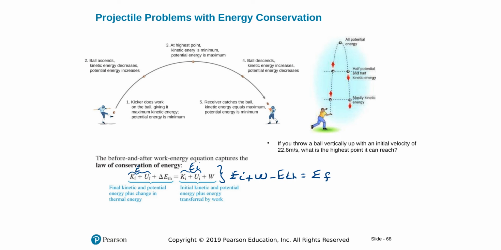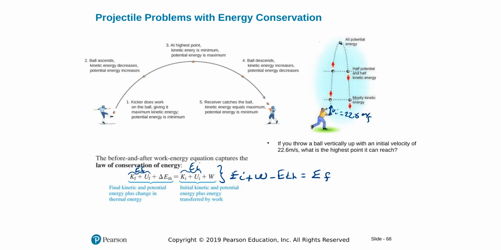We can apply these to projectiles to solve for any question related to velocities. We don't have to go through all those equations. For example, if you throw a ball vertically up with an initial velocity of 22.6 meters per second, let's say this is this ball over here, what is the highest point it can reach?